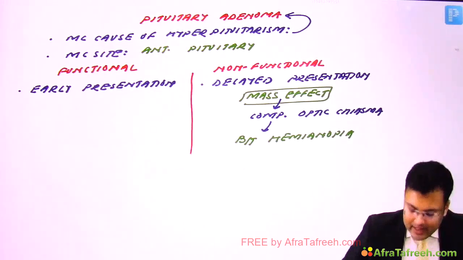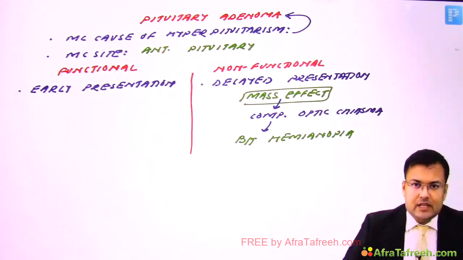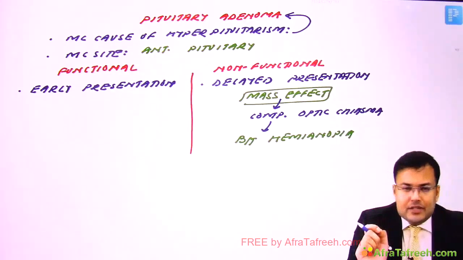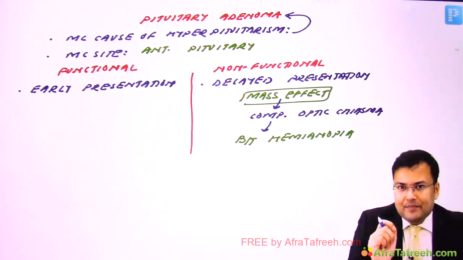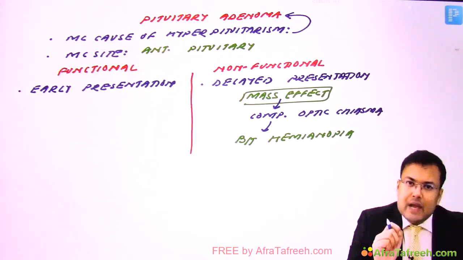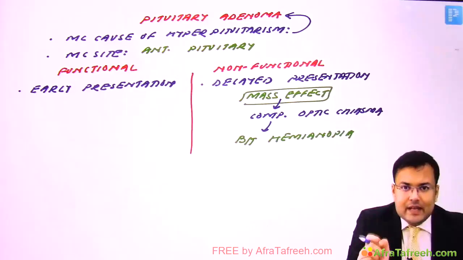Bitemporal hemianopia. After that, in AIIMS as well as in PGI, this question was asked: how can you differentiate pituitary adenoma from pituitary hyperplasia? If you see, pituitary hyperplasia is positive for reticulin stain.